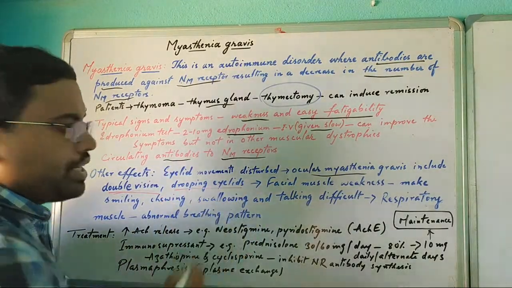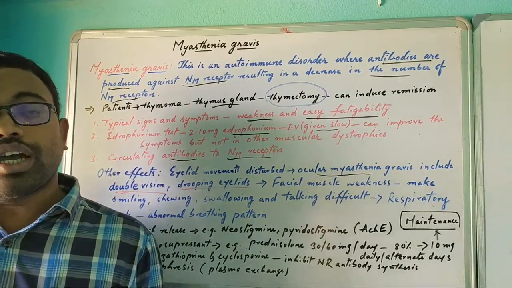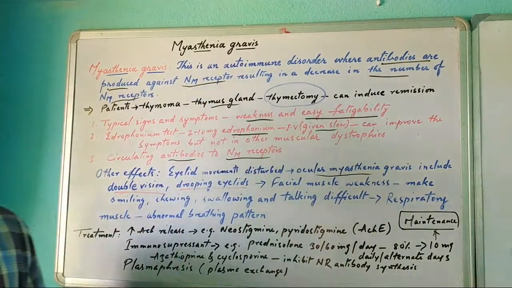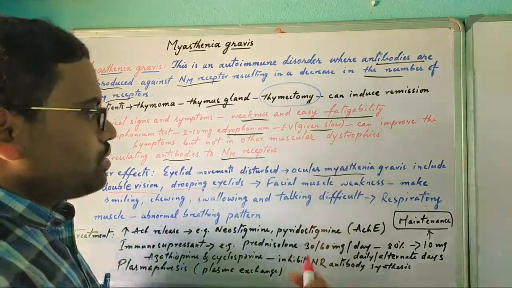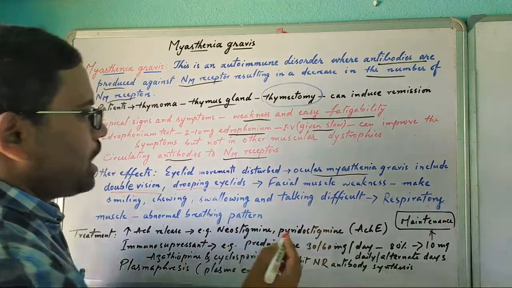Then drooping eyelids: his eyelids will droop, a little bit shrinking, and will not look normal.